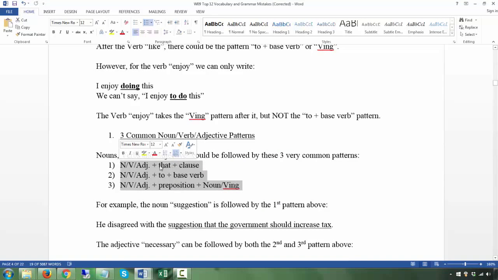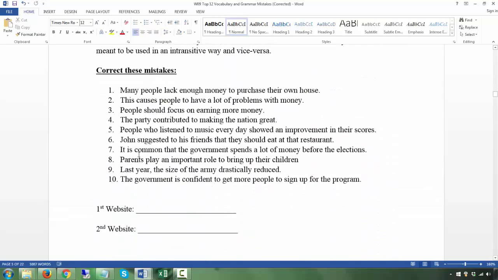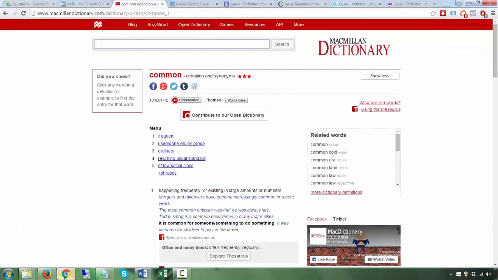A noun, a verb, or an adjective could be followed by that plus a clause. Read this whole thing. It could be followed by to plus base, or it could be followed by a preposition. And every word may be different. That's why you have to go to a dictionary like Macmillan to tell you. Now, it is common that doesn't work. Common does not have that pattern, that plus clause, whereas a word like certain has that pattern. So what does common have?